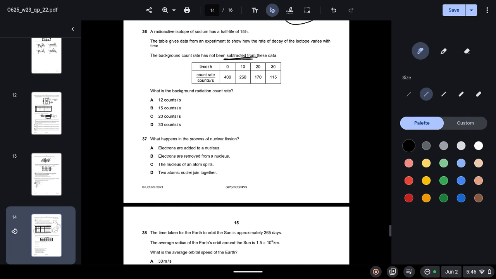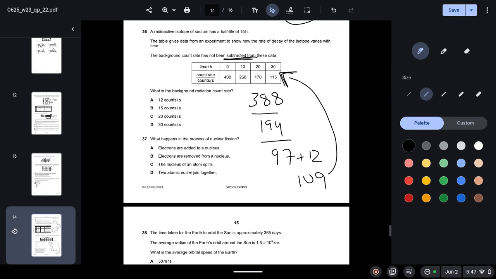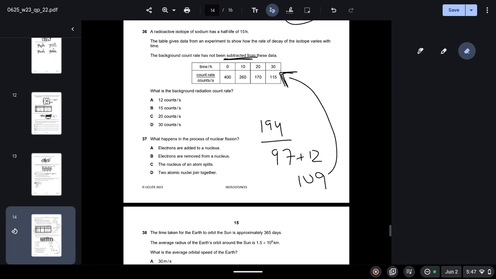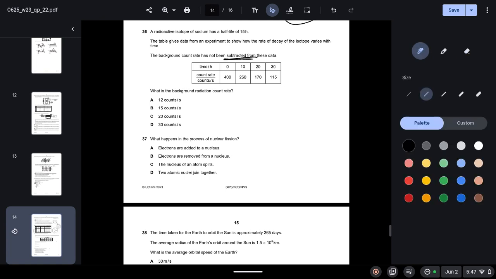So if we assume that the background count rate was 12, the initial count rate we will have is 400 minus 12, which is 388. After one half-life it would become 194, and after another half-life it would become 97, and adding back the count rate it would give us 109, which is not what is given, so A cannot be your answer. Similarly, you will do the same for B.